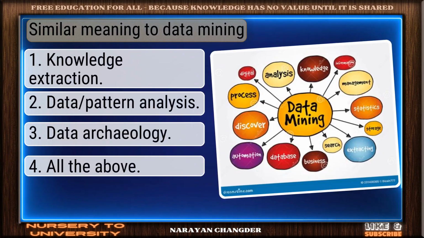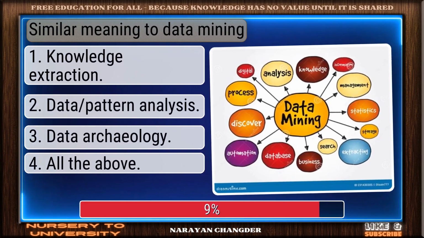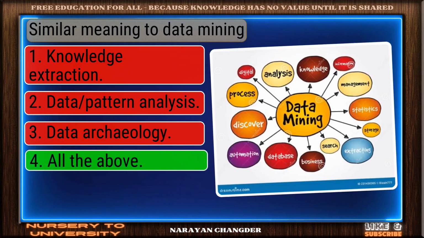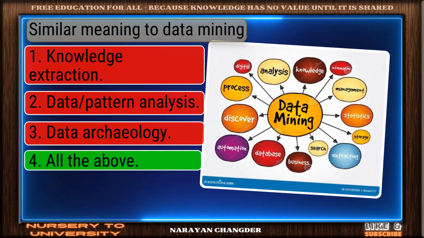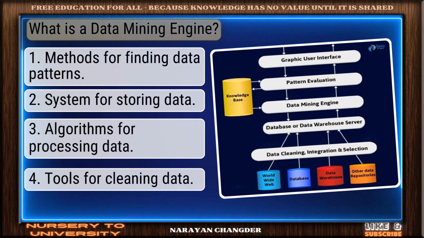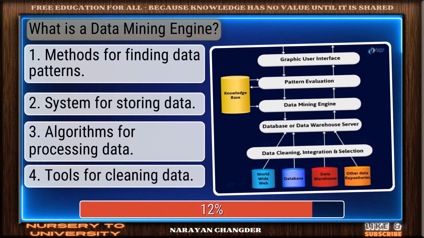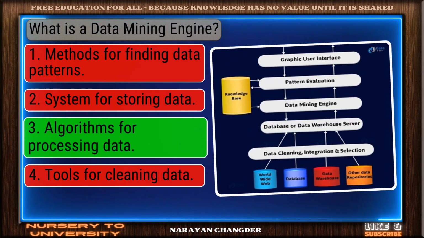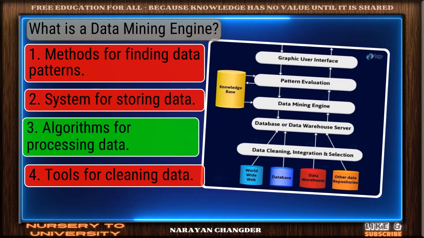Question number 33. Similar meaning to data mining. Well reasoned. All the above is the correct choice. Question number 34. What is a data mining engine? On track. Algorithms for processing data is the correct answer.